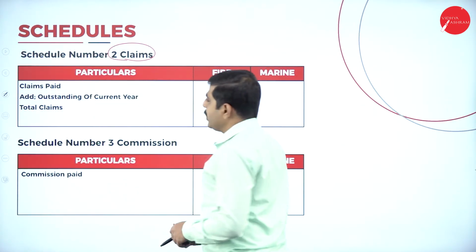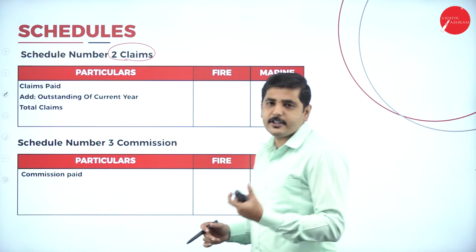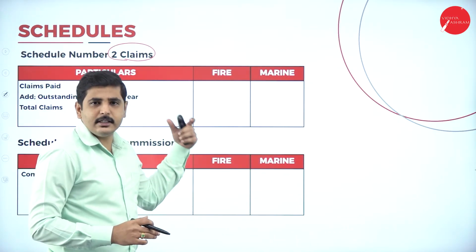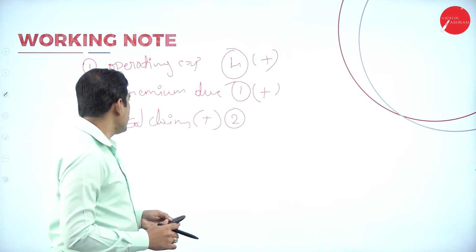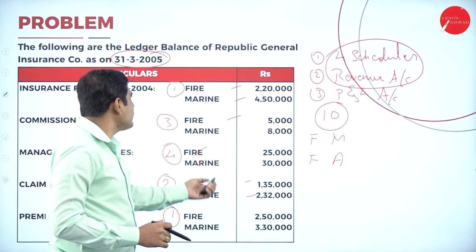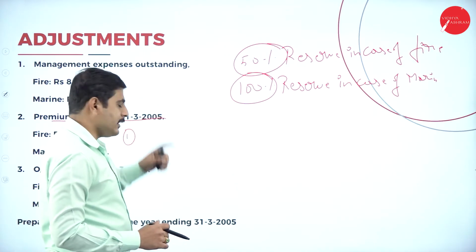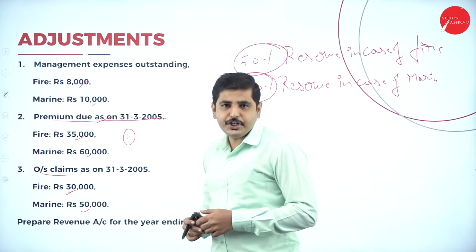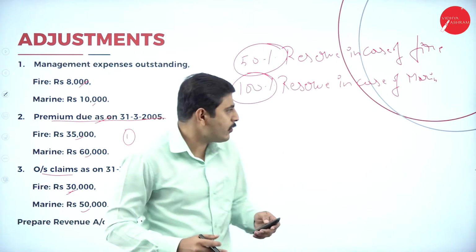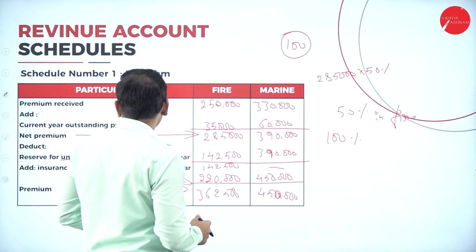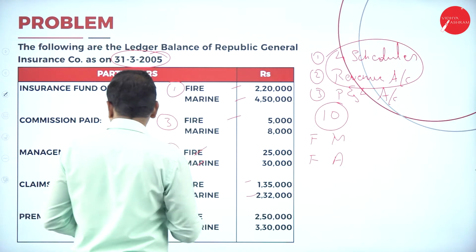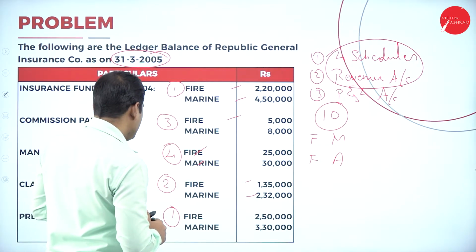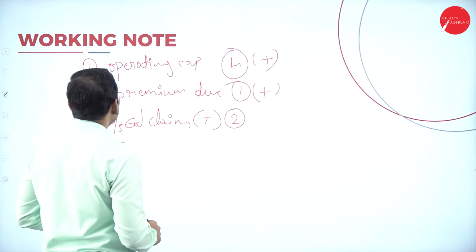So what is the schedule number 2? Claims. In the adjustment, if you have any outstanding claim, we have to add it. Total claim in the ledger balance, and also we have to add any claims outstanding in the adjustment. So total we will get the total claims. So what is the actual claims here? Fire 1,35,000. Marine 2,32,000.